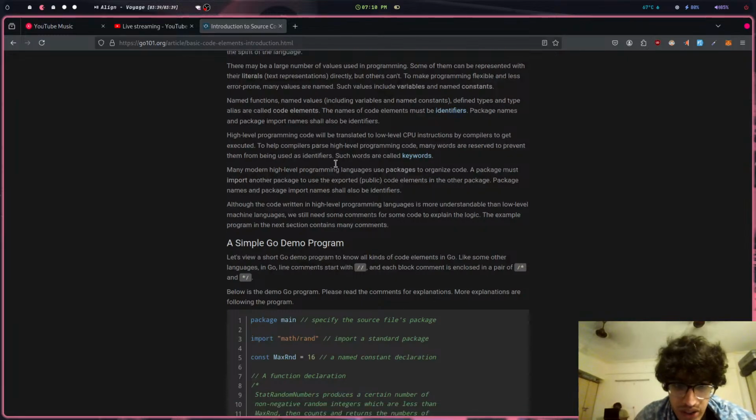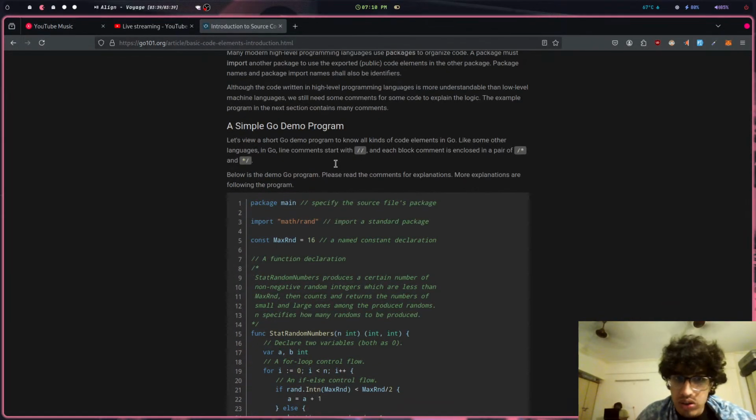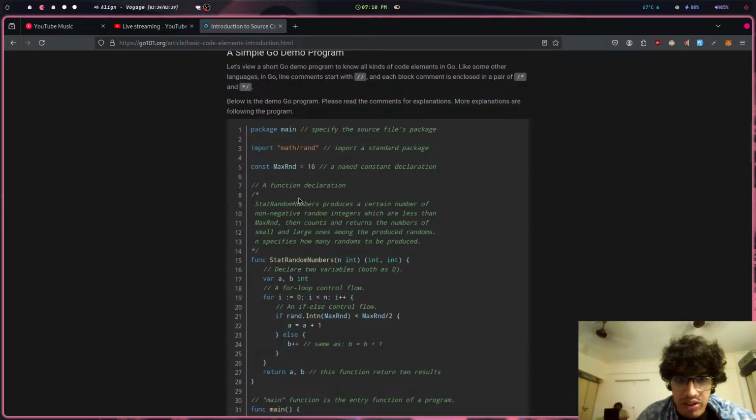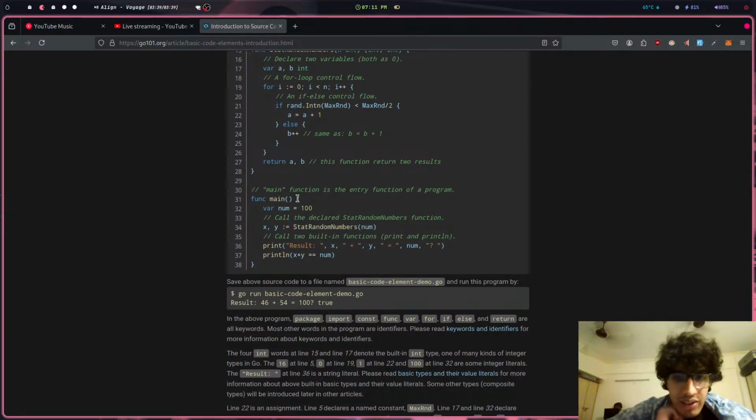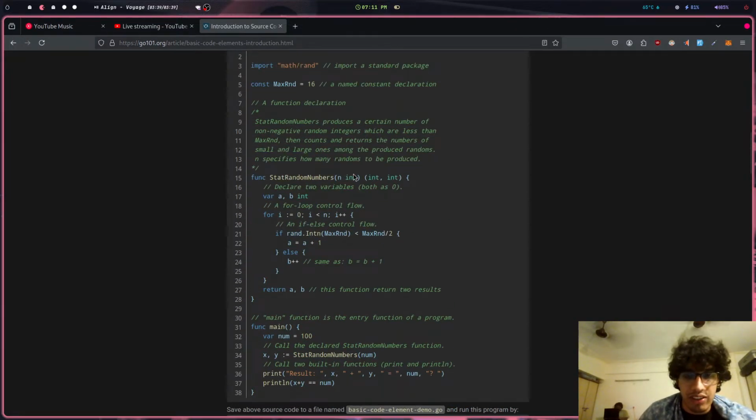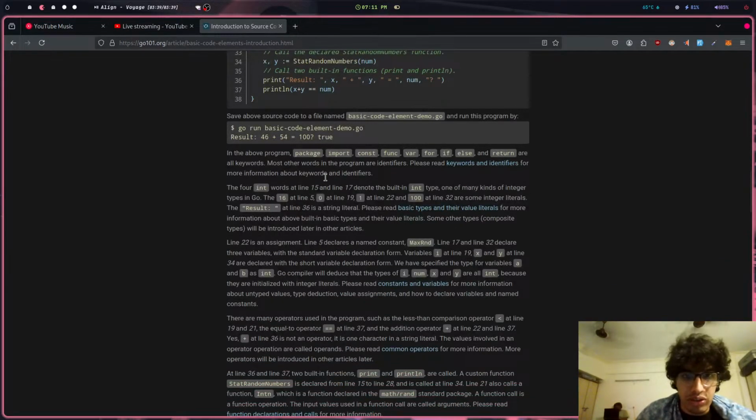Demo application. Like other languages, in Go there are double slash comments and long comments with slash asterisks. Okay, this is a random number generator. We're checking if these two added together are equal to this number, which is 100. So we add two random numbers and check if they're equivalent to 100. You can return two numbers, and I believe this is the return type, and this is the type of the input, or parameter. Yeah, that's simple.